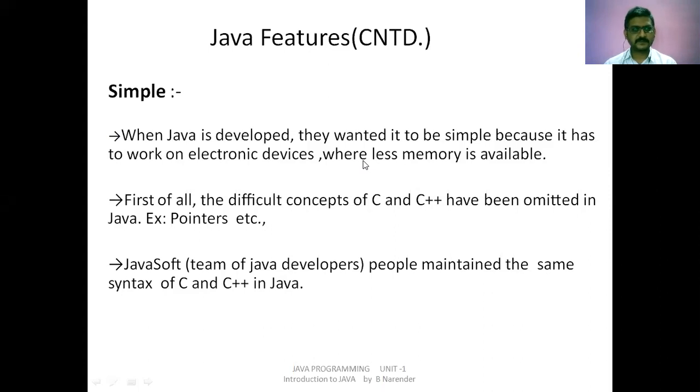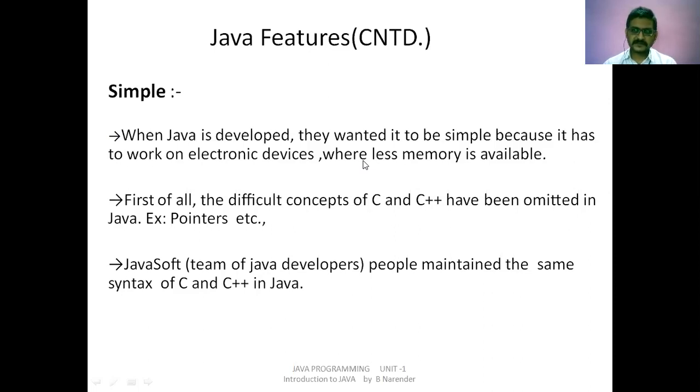Okay, nice. Let me go to the second point: the difficult concepts of C and C++ have been omitted in Java. What are the difficult concepts in C and C++? We will be discussing some topics which are difficult to handle in C and C++ itself.